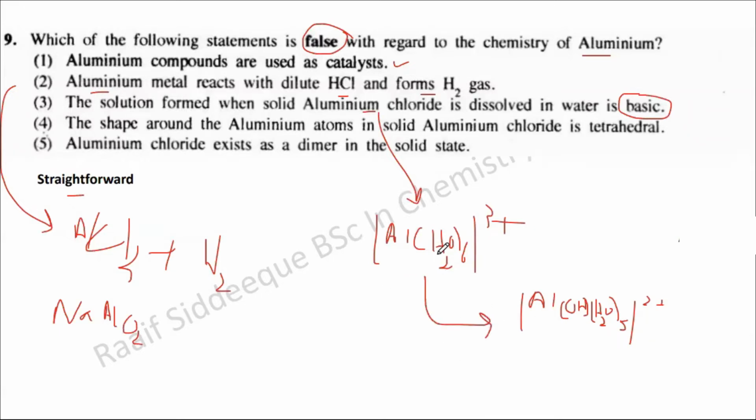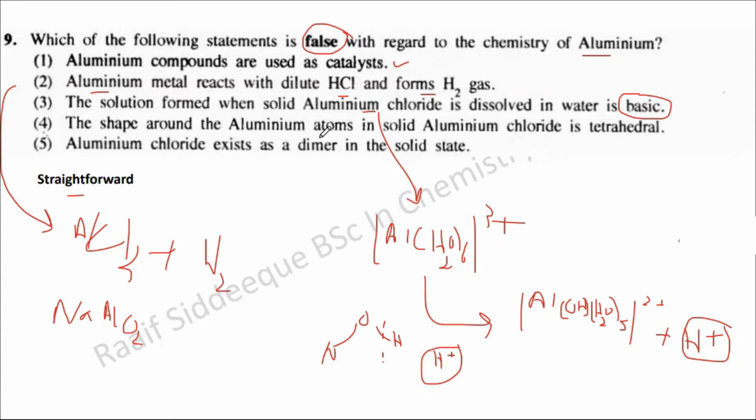So what is happening here? One of the H2O molecules has become OH minus, which means it has lost H plus. Giving H plus means it acts as an acid. So this aqueous solution of aluminium acts as an acid, which means the solution is a little bit acidic. Not as acidic as HCl or HNO3, but it is still a little bit acidic. Don't forget about that.